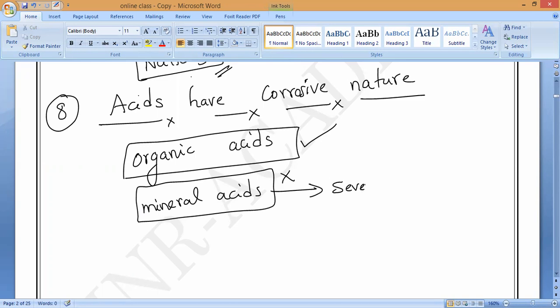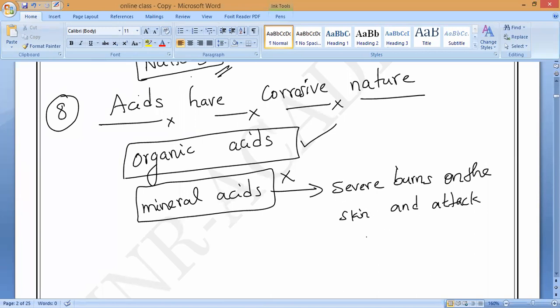The first action, they will cause us severe burns. They will make a hole, they will burn the skin. That is what you have to remember. And also, they will attack and even eat up materials like metals and stone works. If we keep them on metals or stones, the substances will start being eaten up by the acid.